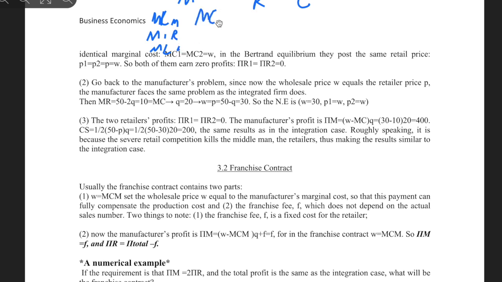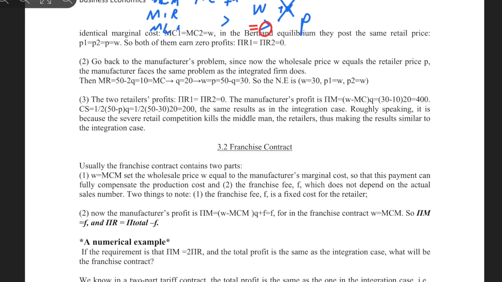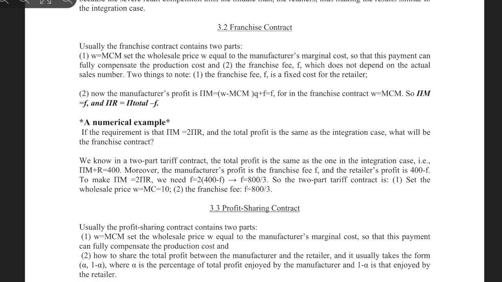From marginal cost, plus alpha becomes the W, and plus alpha becomes P, right? So that's how they make the non-zero profit. But now since they are competing with each other, there is no alpha, right? So that's why both of the retailers end up giving zero profit. So what we're seeing is, oh, it's like we skip the retailer, right? That's why we're seeing the same monopolist solution.